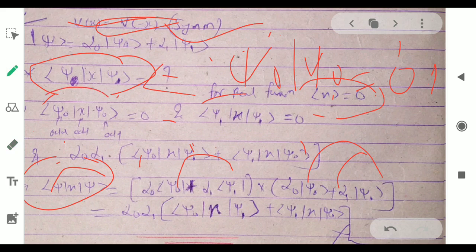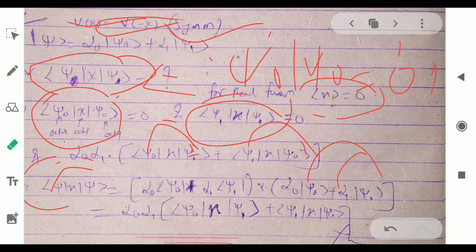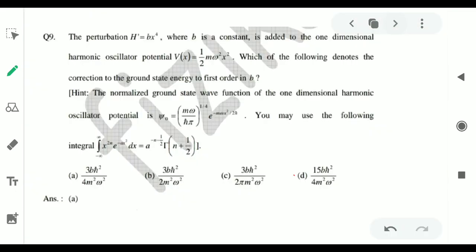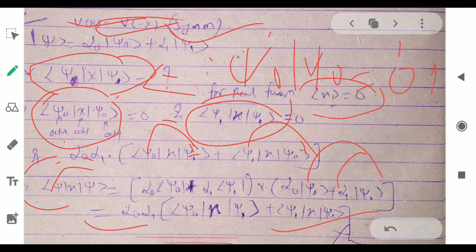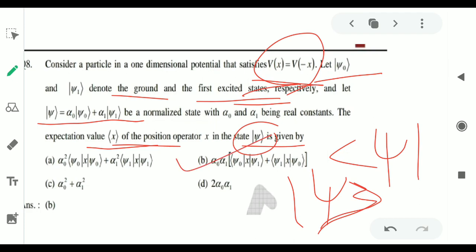Then we will put in the values of psi0 and psi1 and solve this equation. After solving this, you will find the answer, because psi0 has the value alpha0 and psi1 has the value alpha1. So alpha0 and alpha1 will be common, and the rest is this, and this will be your answer, option number B.